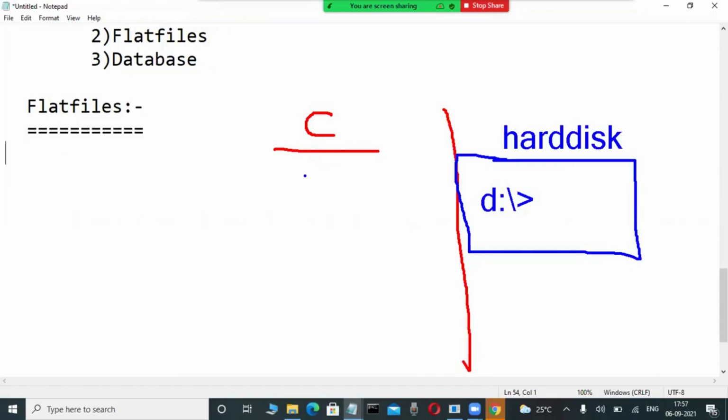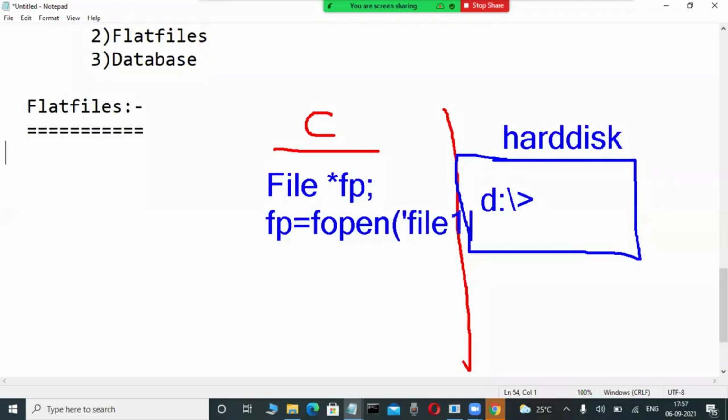Observe here. Suppose you are a C programmer, you write void main. Then we define a file structure, a file pointer. Don't write it. Check it out. In the code, file pointer is equal to fopen, where we write the path and file name, like .txt, and use write mode or read mode. Then fwrite means writing purpose, fread means reading purpose. Some loops are there.